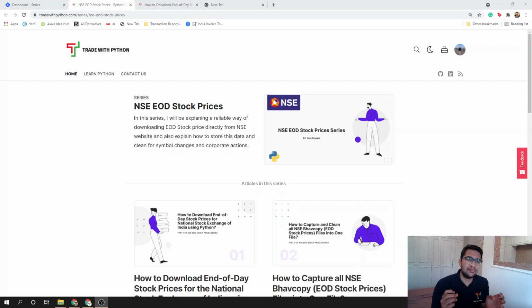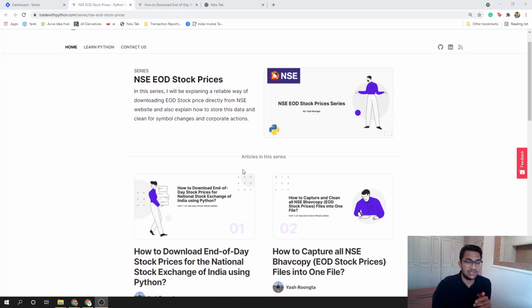But they have these legal endpoints where you can download the data and you can store them, you can utilize them. You cannot just sell this data again, because reselling publicly available data, I think, is not allowed without their permission. But legal experts, please guide me if I'm wrong, because I just know this from reading or whatever knowledge I have. On Trade with Python, we have a series called NSE EOD stock prices, which is quite comprehensive.